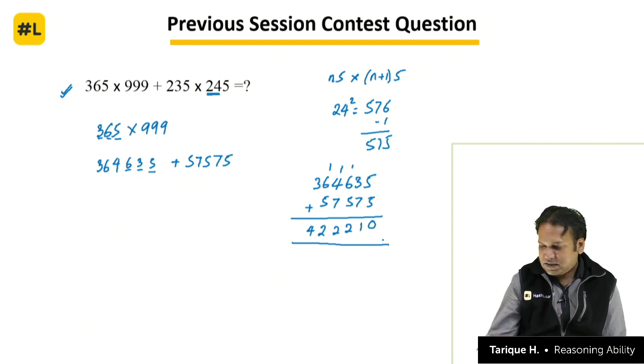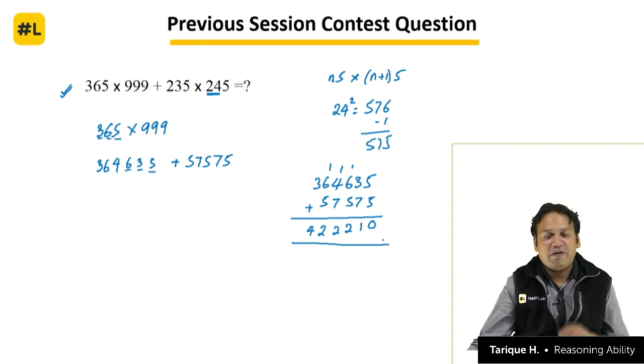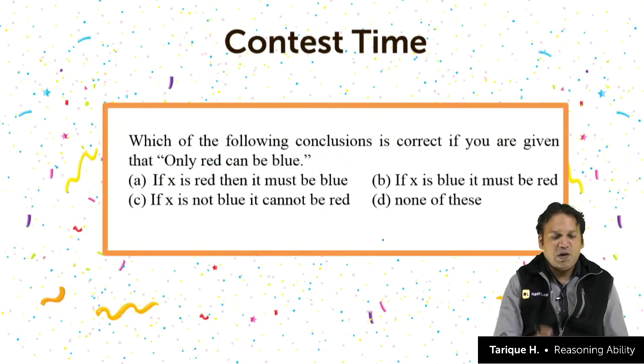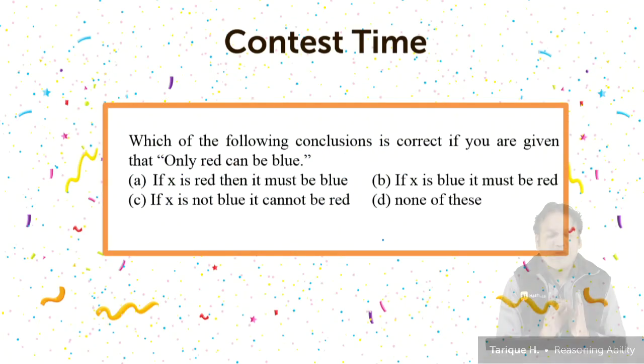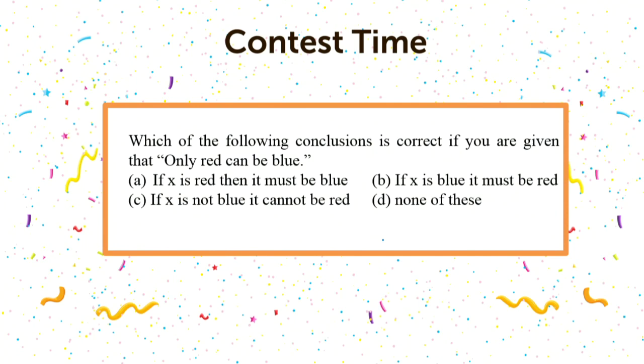Alright. Now let us see the contest question for the day. Look at the screen. You have a contest question based on syllogism, logical reasoning. Which of the following conclusions is correct, if you are given that only red can be blue. Look at the question, look at the 4 conclusions given to you, A, B, C, and then D, which is none of these. Try to figure out which of the following conclusions is correct, meaning which will be logically correct, which follows logically.